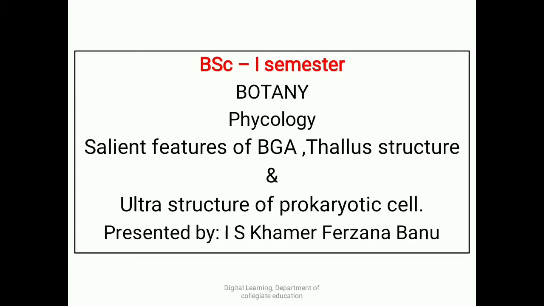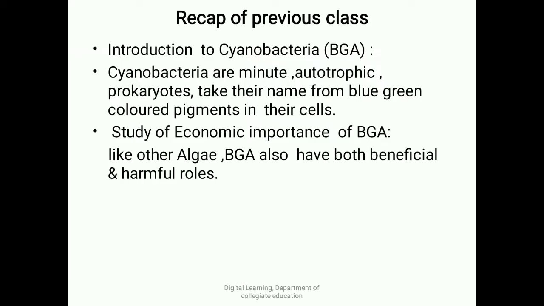Coming to the quick recap of the previous class. In the previous class we discussed the introduction to cyanobacteria, which are minute autotrophic prokaryotes that take their name from the blue-green colored pigments in their cells. In addition, we discussed the economic importance of BGA, that is blue-green algae. Like other algae, they have both beneficial as well as harmful roles to play.